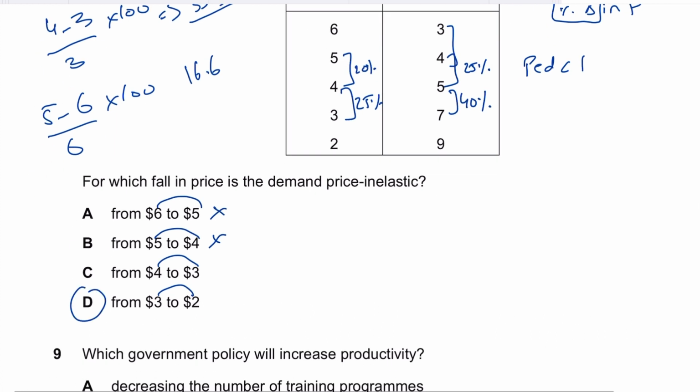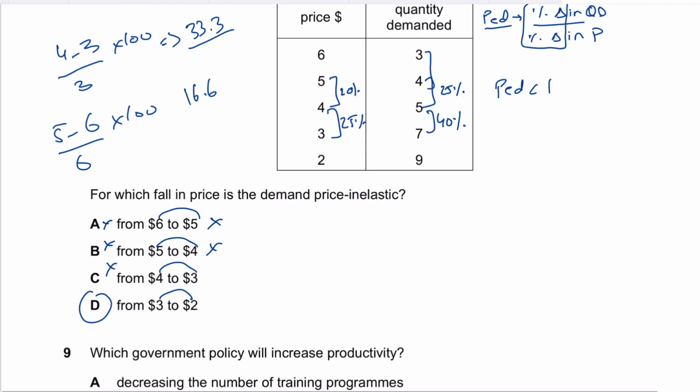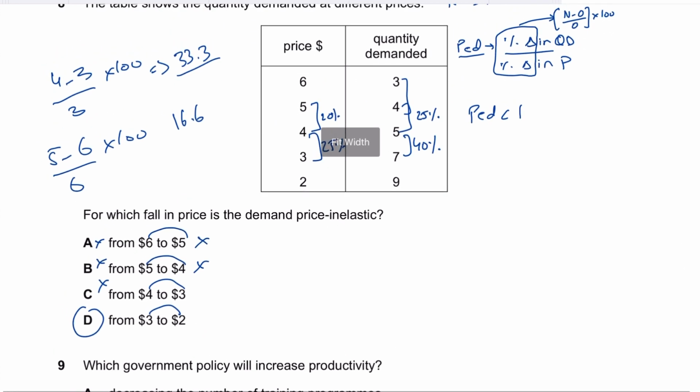So in my exam scenario, if I know that A, B, and C are not the answers, I will mark D the answer. There's no need to confirm this in the exam scenario. You move on if you're 100% confident that A, B, and C are not the right answer. But let's see if D is actually the right answer or not.